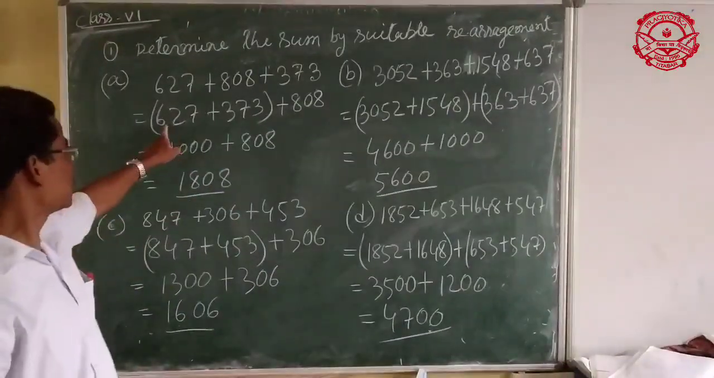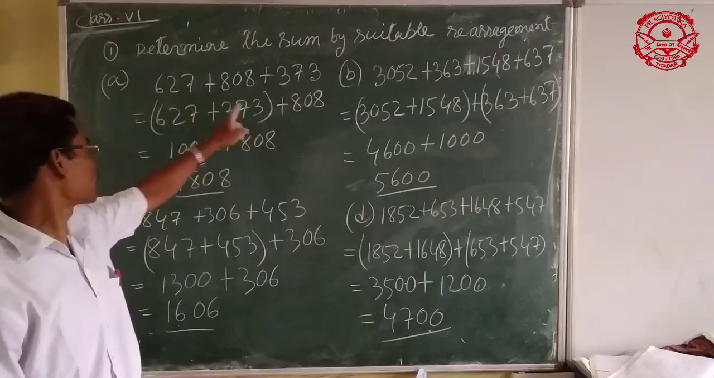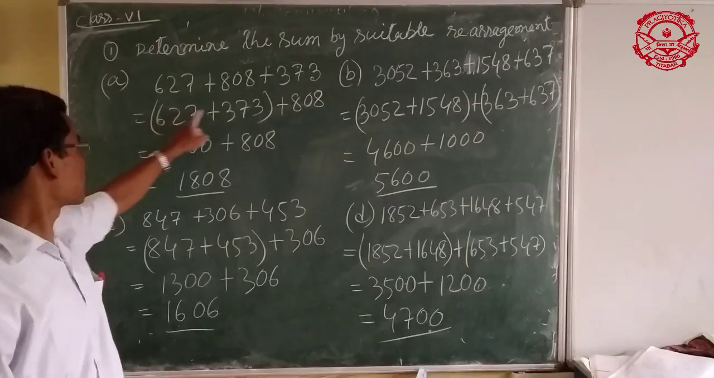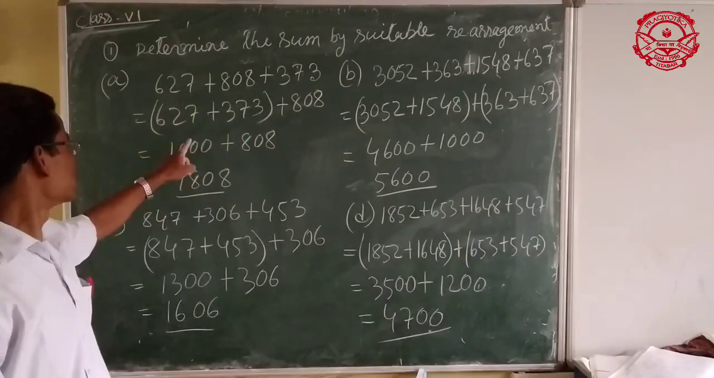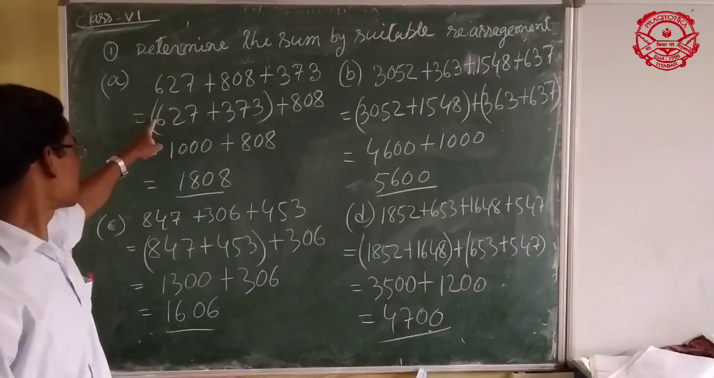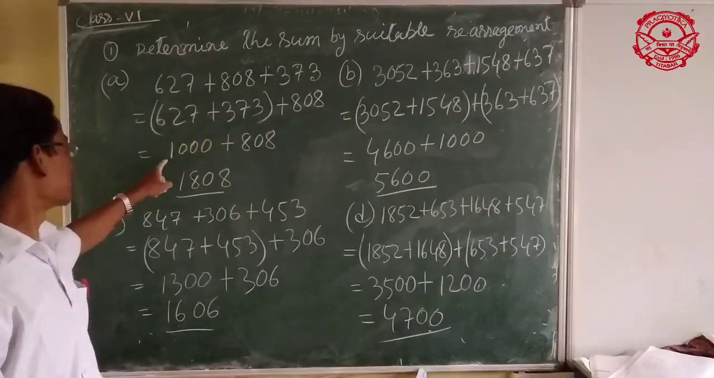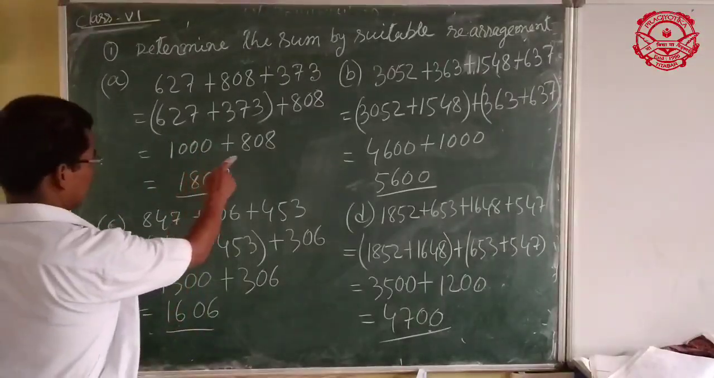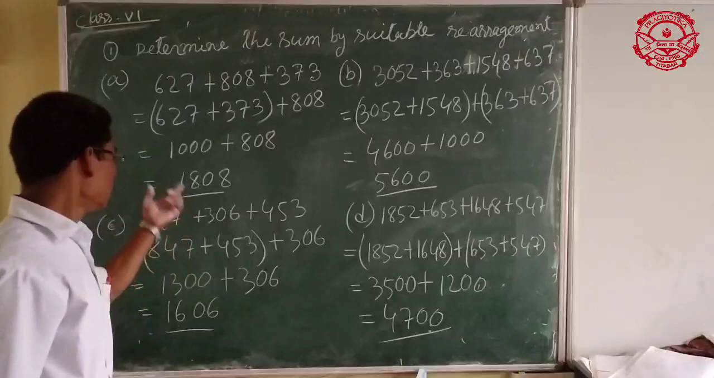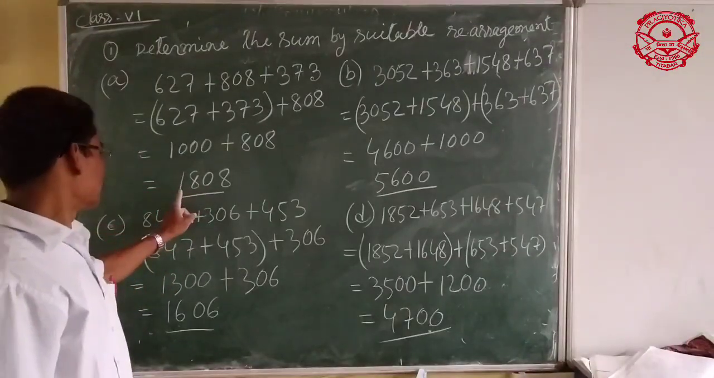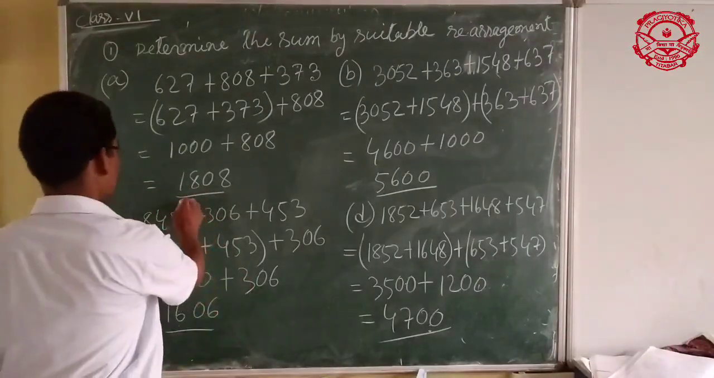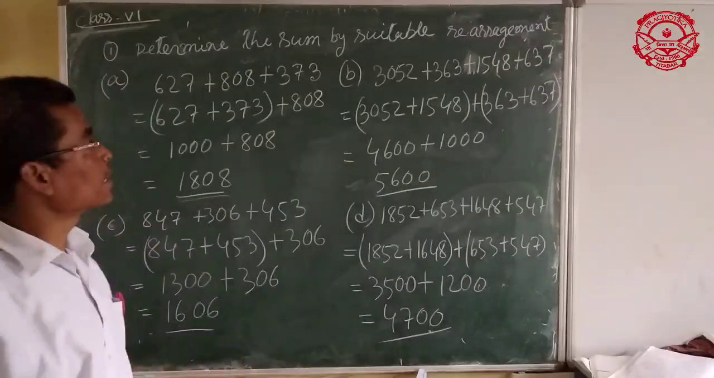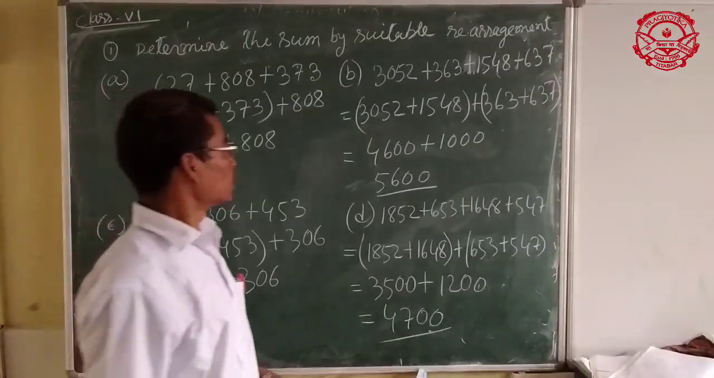Addition of these two numbers: 7 plus 3 equal to 10, 0 carry 1, 3 plus 7 equal to 10, 0 carry 1, 7 plus 3 equal to 10. So the addition of these two numbers is 1000, and 1000 plus 808 is 1808. So this is the sum by suitable rearrangement. Next example,